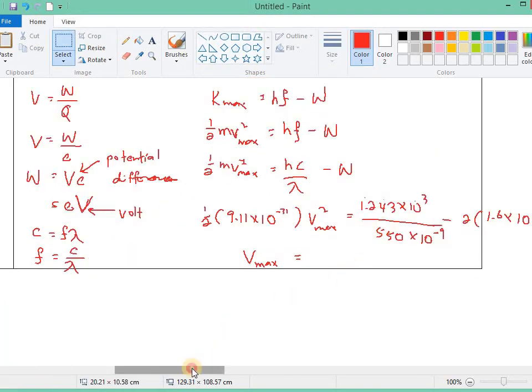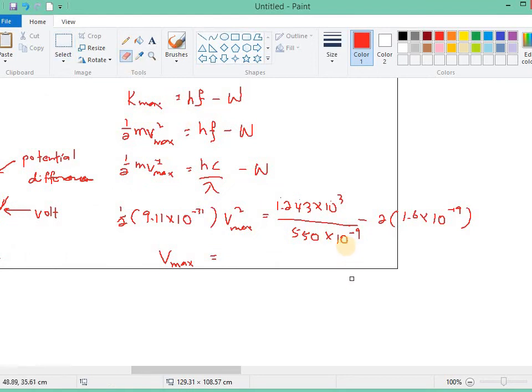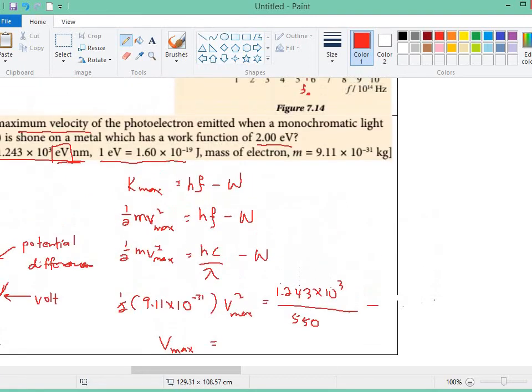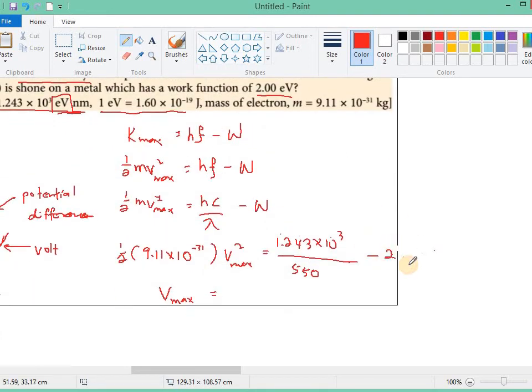Sorry, mistake. Actually, here we don't have 10 power negative 9, and this one doesn't need to be times 2. We don't need to change into joule. If we are using the value that they give us, then we do not have to change into joule. So just minus 2 electron volt, just minus 2.